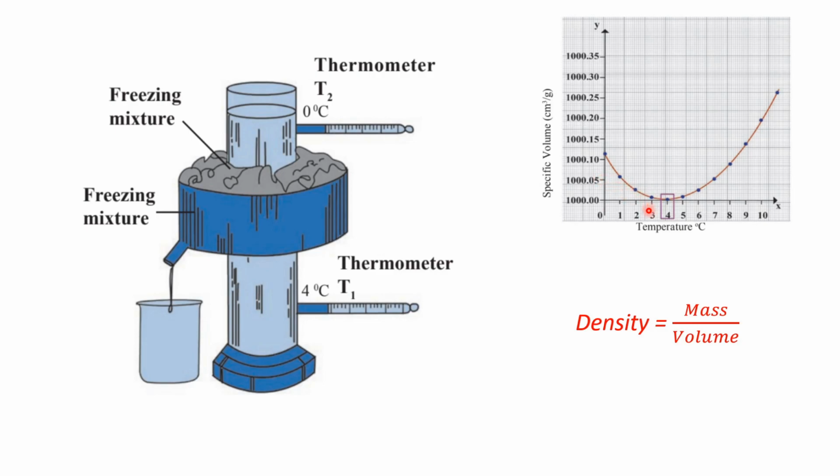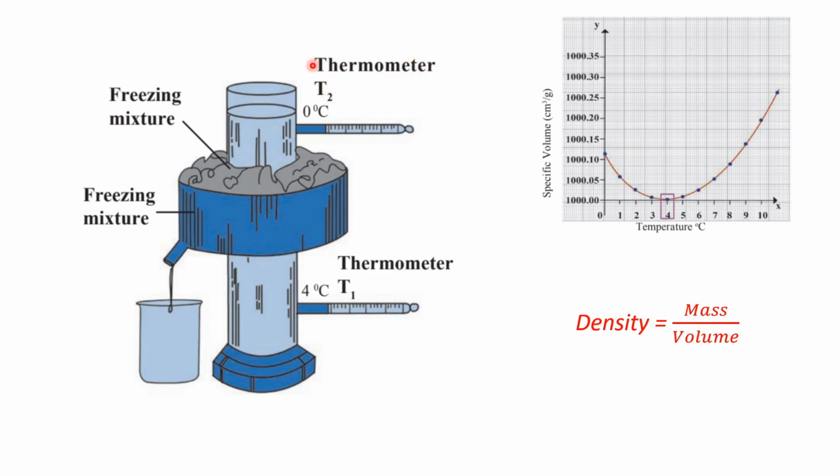And if the volume increases, by this formula, the density will decrease. And if the density decreases, this water will come upwards, because now the water has become light in weight because of the lower density. So all the water which was down here will move upwards due to its light weight.